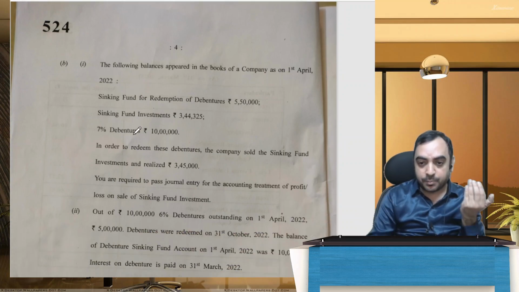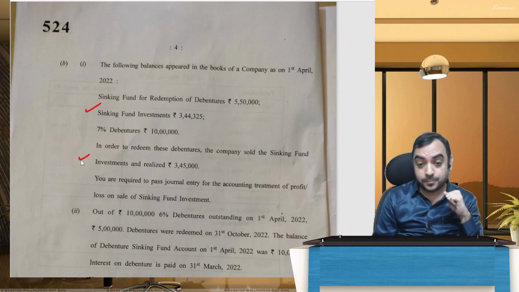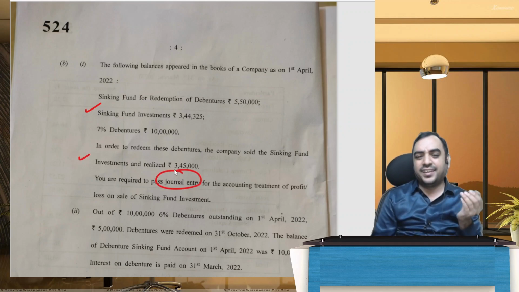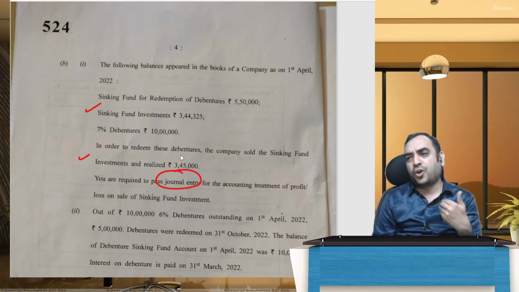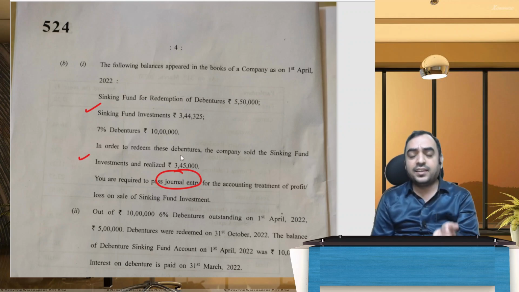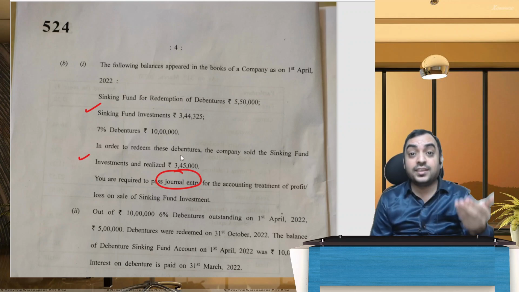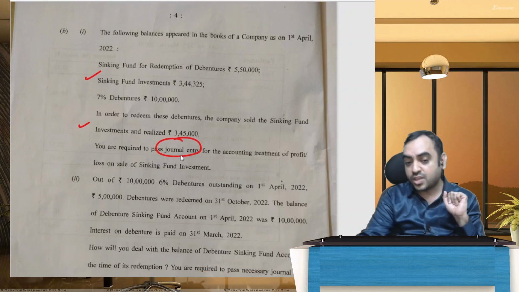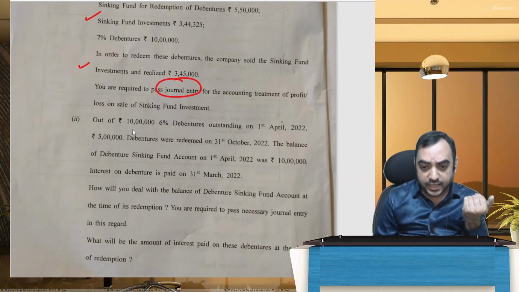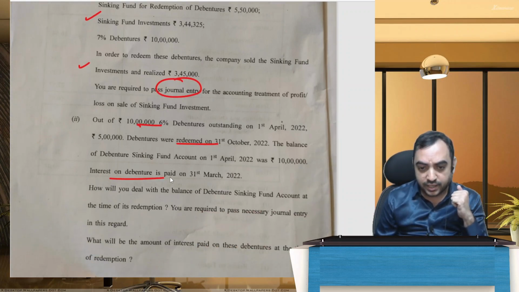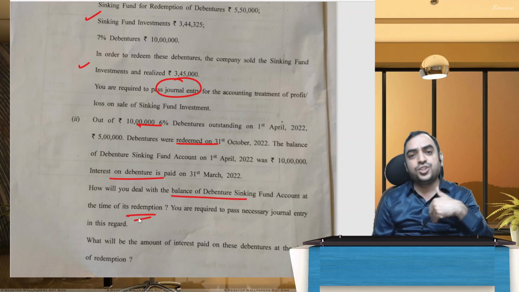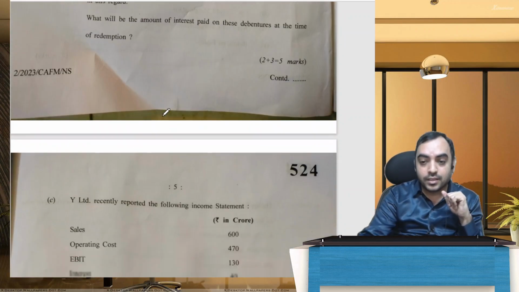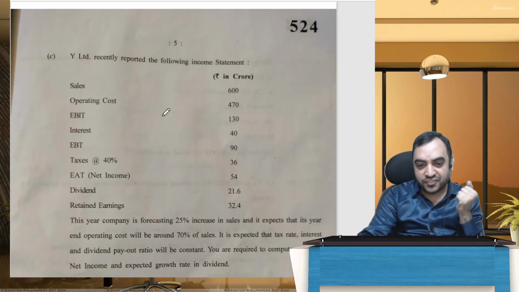The following balances appeared in the books of the company: sinking fund, redemption of debentures. You are required to pass a journal entry. Okay, sinking fund will be there. You sell the sinking fund, whatever profit or loss you take to P&L, and then whatever amount remains in the sinking fund you transfer to general reserve. Again, debentures were there, redemption of debentures, interest on debentures. How will you deal with the debenture sinking fund? This is the question they asked. You will transfer it to general reserve. Okay, this is also not a great, difficult one.